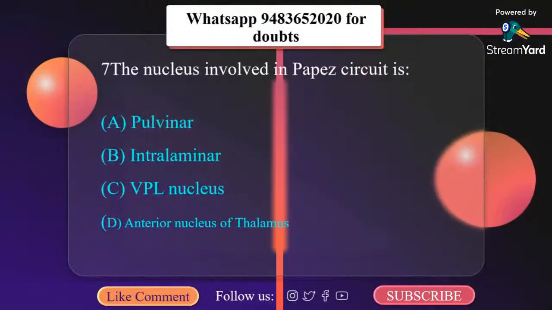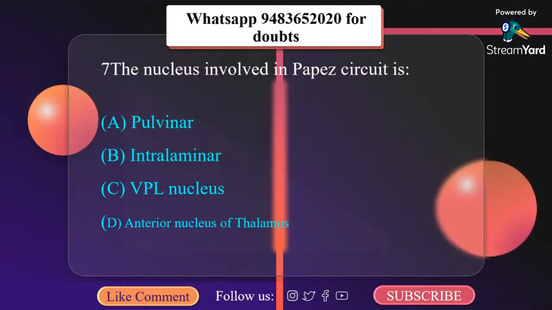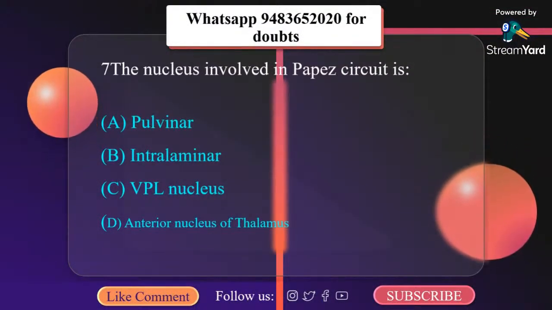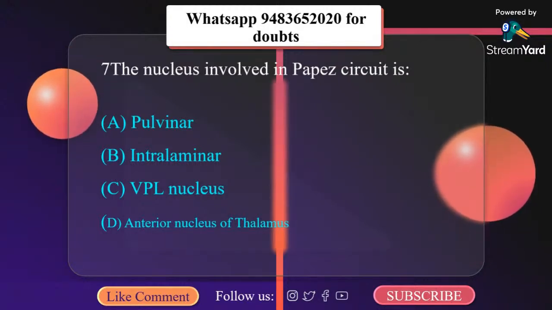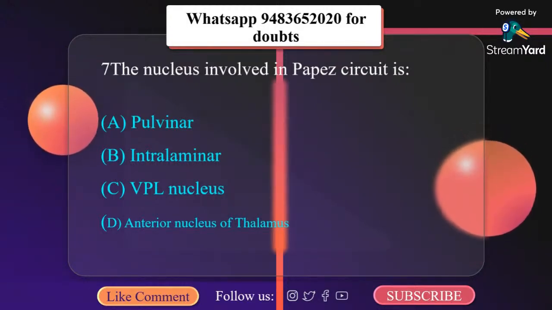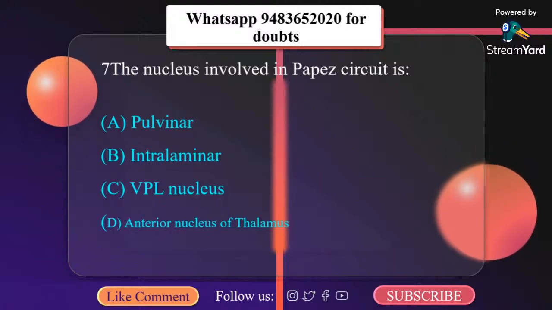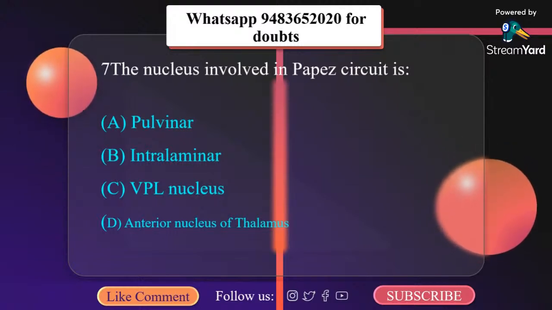The nucleus involved in Papez circuit is the anterior nucleus of thalamus.